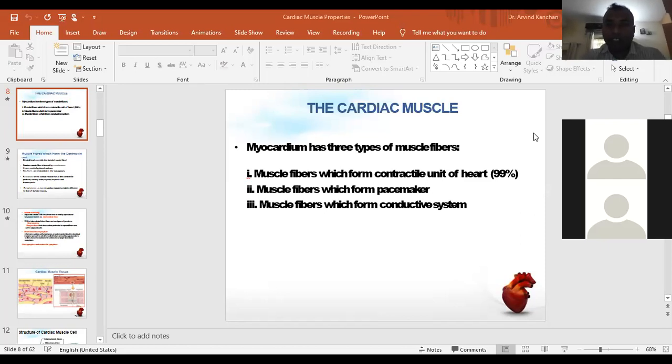Also the muscle fibers are forming the conducting system of heart, meaning all the portions of heart which are transmitting the depolarization wave which started from the SA node and reaching up to the various fibers. We will read all portions one by one. First, the muscle fiber which forms the contractile unit of heart.